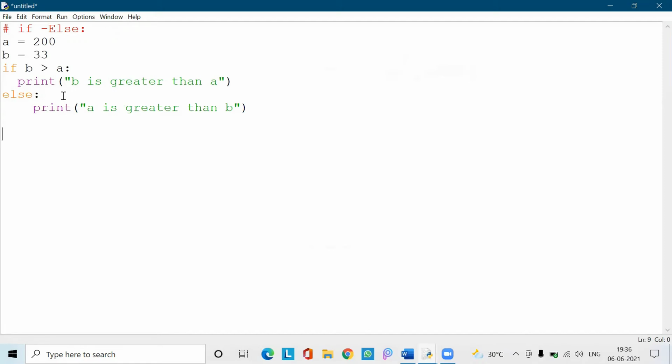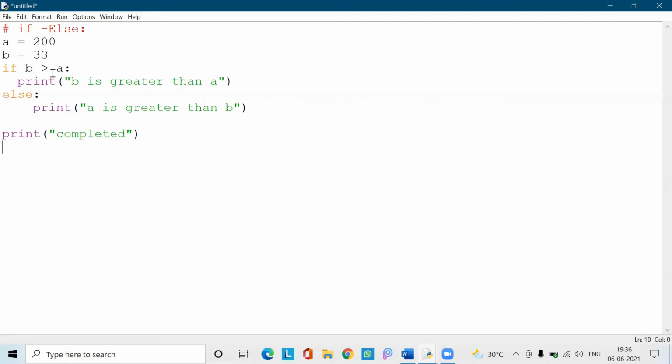To test whether my program has been successfully completed or not, let us print another statement like print completed. So what I had taken here is A equal to 200, B equal to 33. These are the two statements of variable assignments, and this is the condition. Whenever the value of B is greater than A, it should print B is greater than A, or else it should print A is greater than B. So here A equal to 200 and B equal to 33. So is 33 greater than 200?